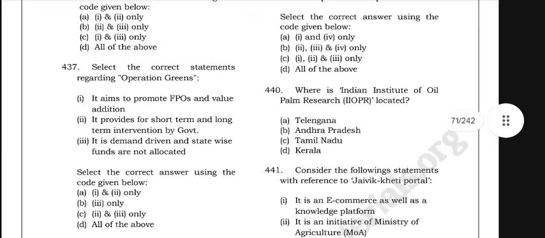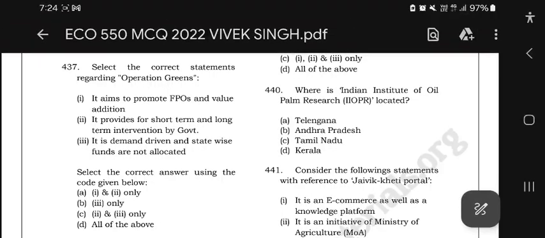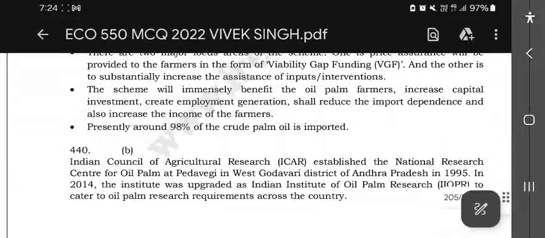Where is the Indian Institute of Oil Palm Research, IIOPR? It is located in Andhra Pradesh.